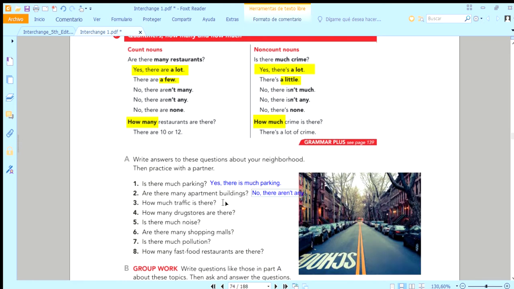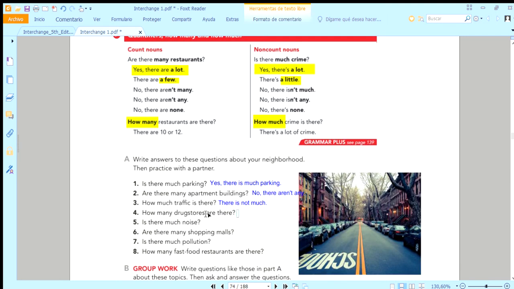Then, how much traffic is there? Traffic is singular or plural? Here it is traffic. Yeah, traffic, that's why it says how much. How much traffic is there? There is not much. There is not much traffic in Floresta, just in the mornings when everybody wants to go out.